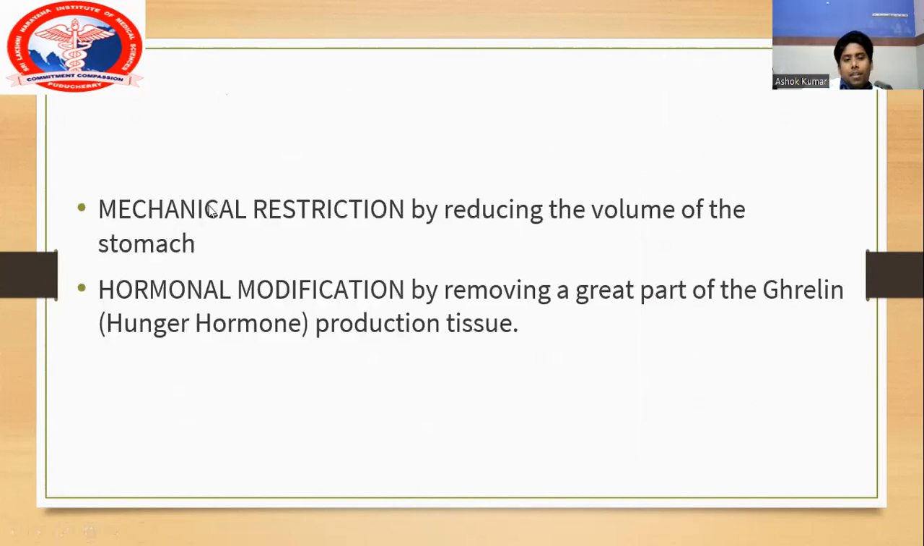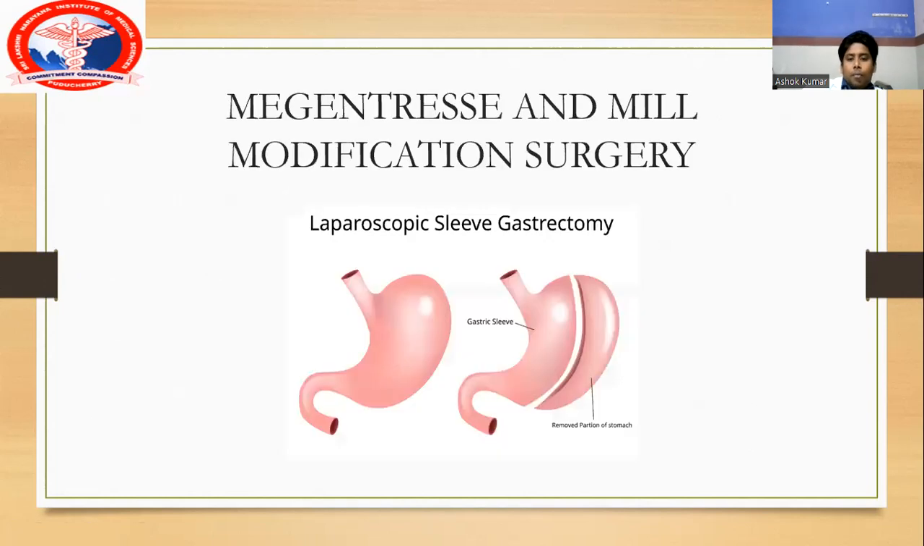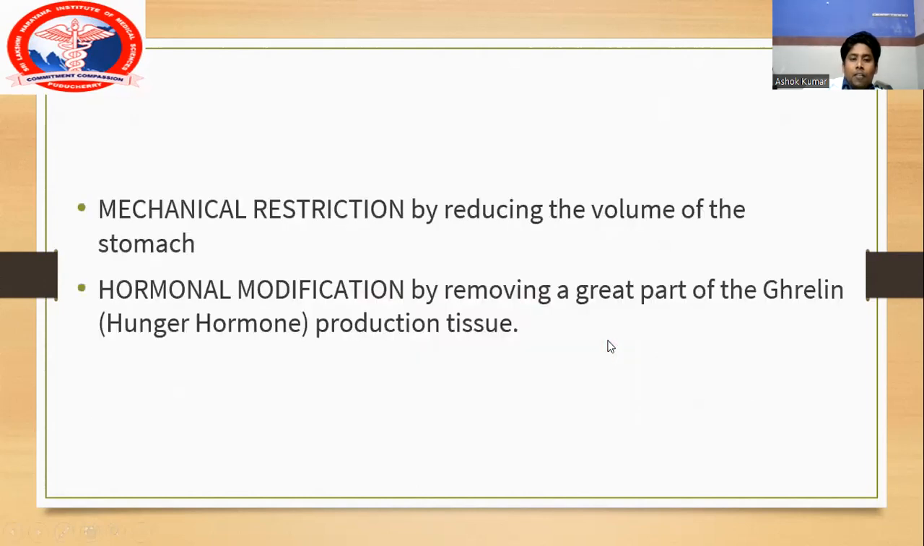So the main mechanism behind this sleeve gastrectomy is mechanical restriction. So the patient will be taking very less amount of food and have more satiety. There is also a major factor taken into account here, which is hormonal modification. Previously I told you ghrelin is one of the most important hormones, that is an orexigenic hormone. Basically this ghrelin is secreted from the fundus, and by leaving out almost 80% of the stomach here, we are eliminating the ghrelin hormone so that we are achieving more weight loss.